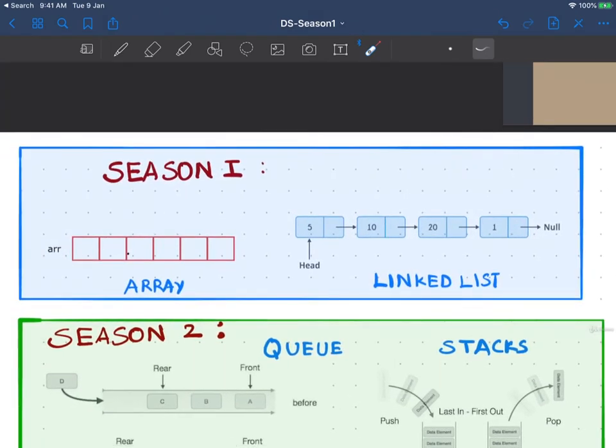In season 1, we will talk about the arrays data structure and the linked list data structures. We'll first see the theory of these data structures, then go ahead and see some very famous problems in arrays and linked lists. Then we'll see the complexity of these data structures.